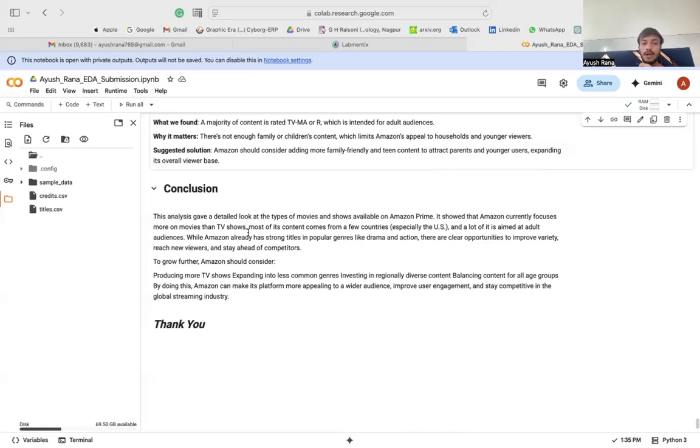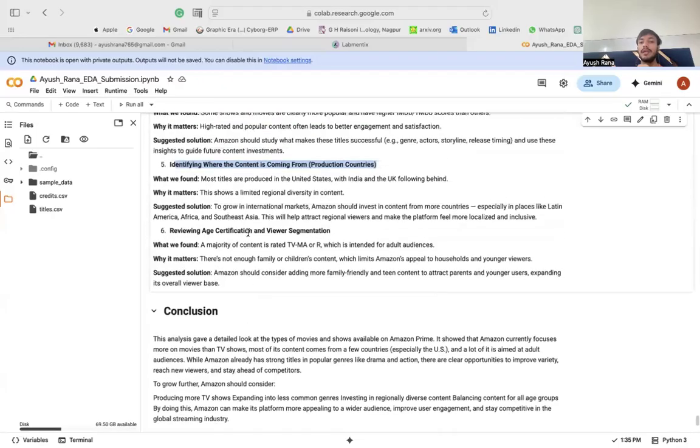To grow further, Amazon should consider producing more TV shows, expanding into less common genres, investing in regionally diverse content, and balancing content for all age groups. By doing this, Amazon can make its platform more appealing to wider audiences, improve user engagement, and stay competitive in the global streaming industry.